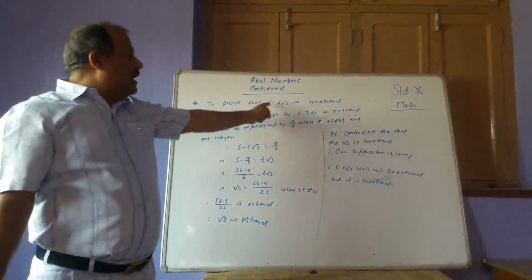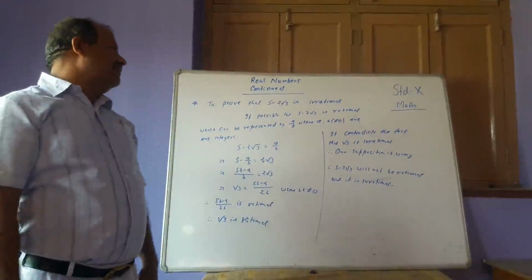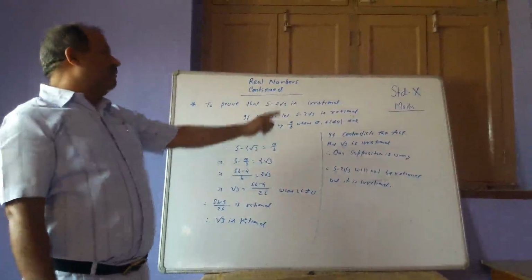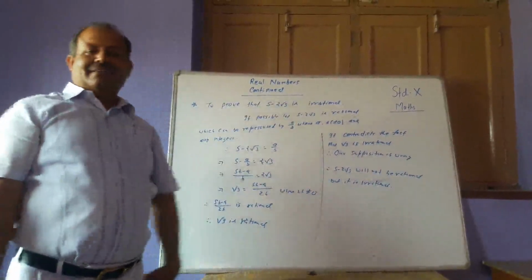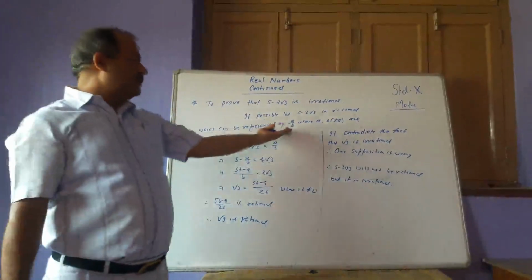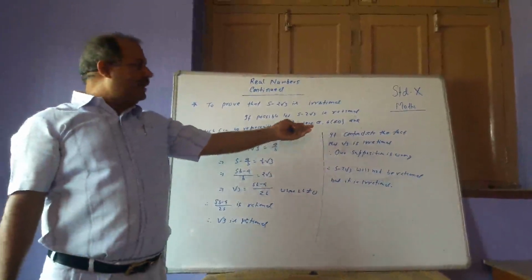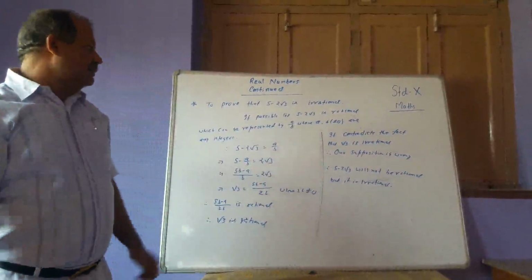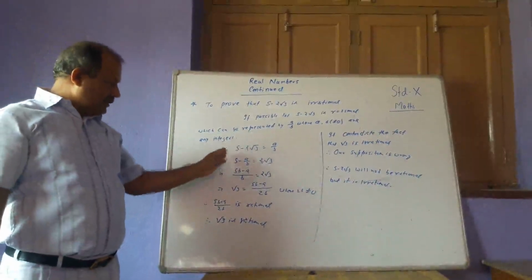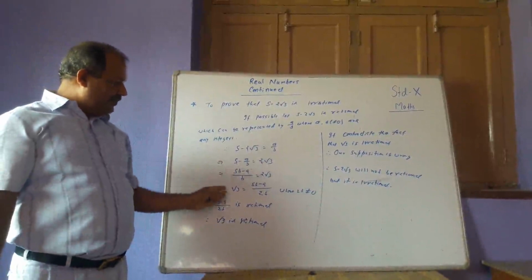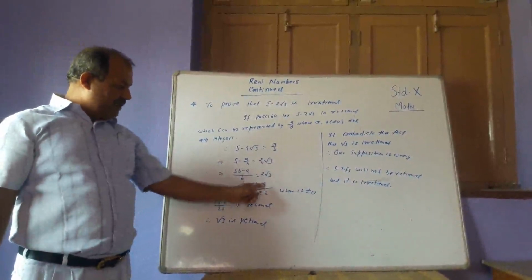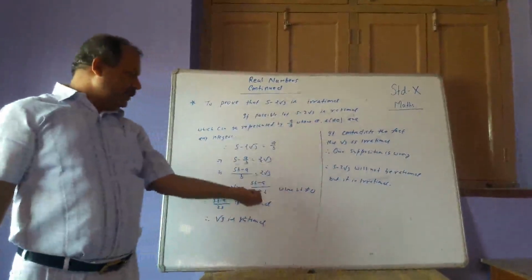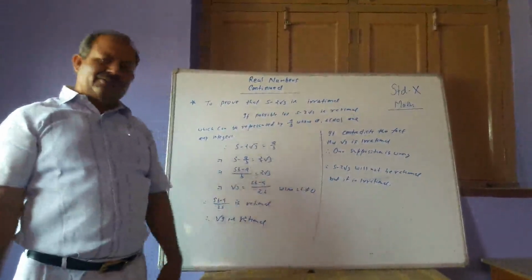We have to prove that 5 minus 2 root 3 is irrational. For this purpose, we take a statement just opposite to it, that 5 minus 2 root 3 is rational. Therefore, it must be represented by a by b, where a, b, with b not equal to 0, are any integers. Now, when we calculate, we find root 3 is equal to (5b minus a) by 2b. Here b is not equal to 0, therefore 2b is not equal to 0.